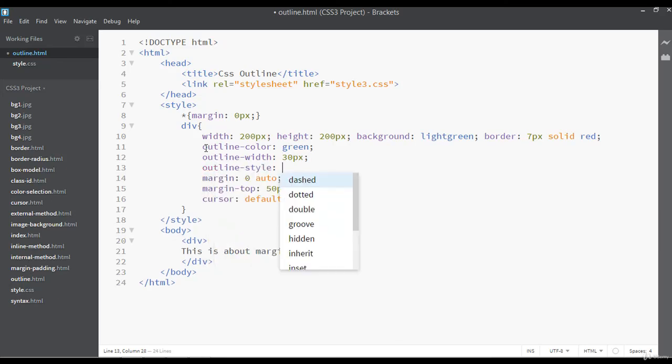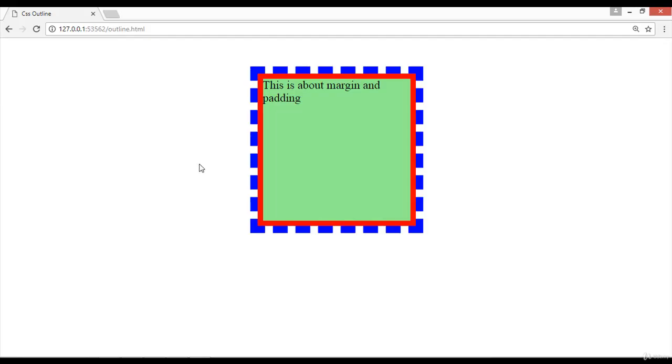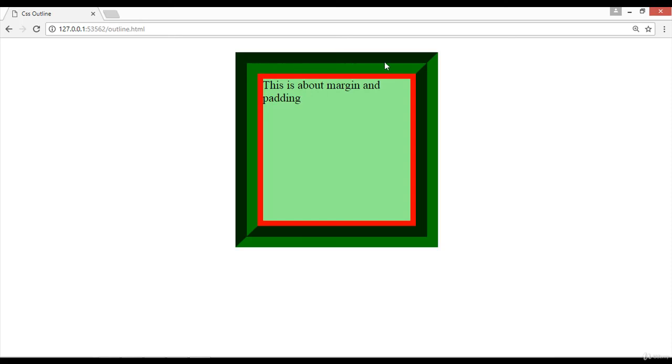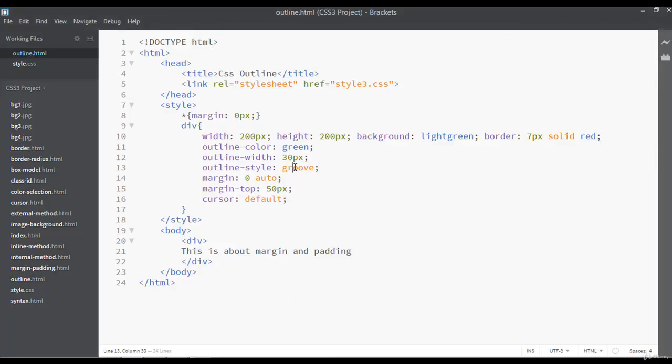You can say outline style, for example groove. We have 4 kinds of border you can apply, like solid, groove, dotted and dashed. We can come here and refresh. So you can see we have applied a 30 pixel green groove outline here.